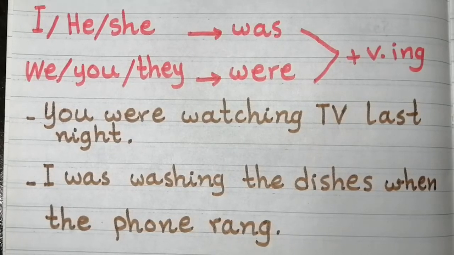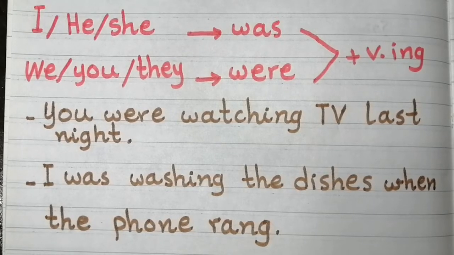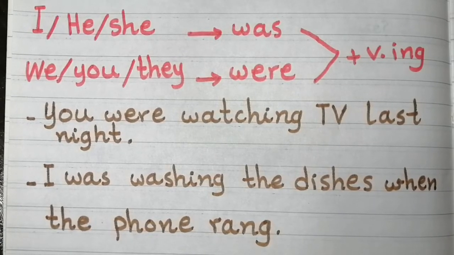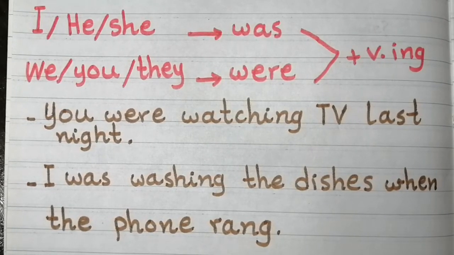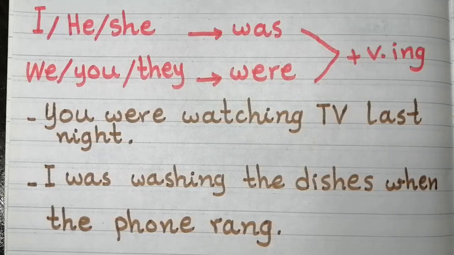Then we have, I was washing the dishes when the phone rang. What were you doing when the phone rang? Actually, I was washing the dishes. It took a period of time. Okay, there are two actions here. Washing the dishes and the phone ringing, but the two actions happened in the past. At the moment, the same actions were happening. Actually, I was washing the dishes when the phone rang.